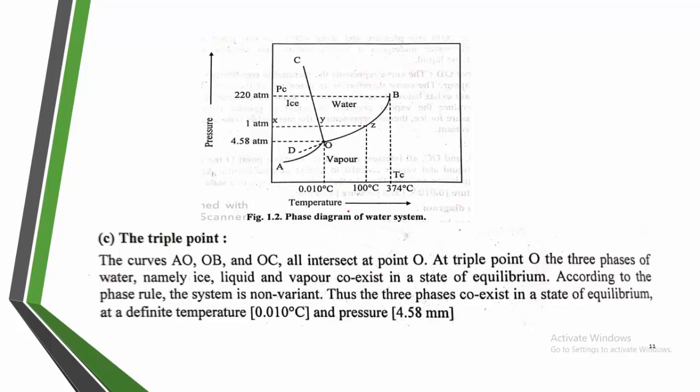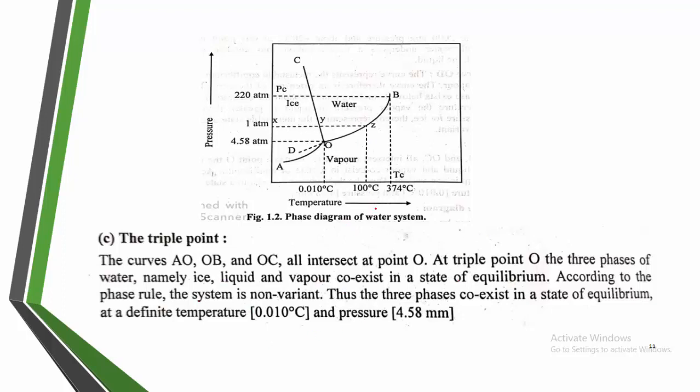Now the curves AO, OB and OC intersect at a point O. This point is called the triple point. Here three phases exist: ice, liquid and vapor coexist with each other at a state of equilibrium.